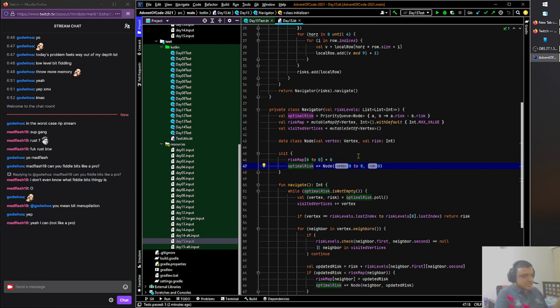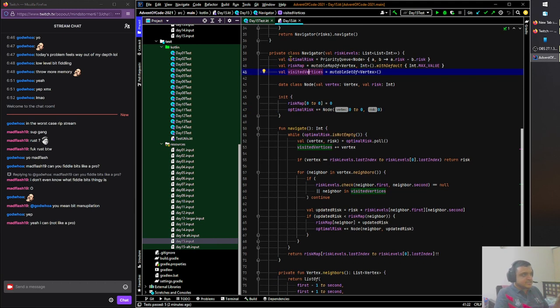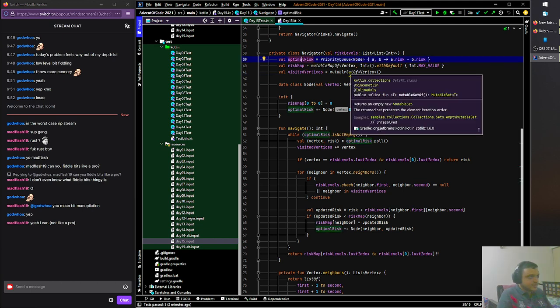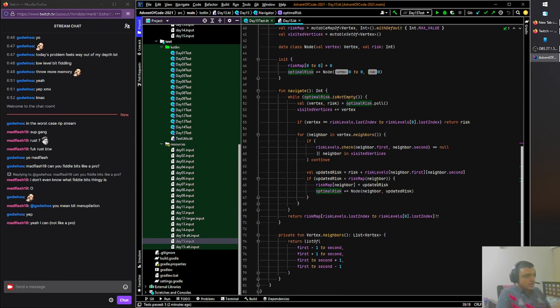We aren't using any nested loops, we aren't using any scans, we aren't using any crap. This is the data structure. This is very interesting, by the way, because I think a lot of people don't actually know how you would implement Dijkstra's in a way that's doable, neatly, right? And the trick here is really that optimal risk. You just keep dumping values into it because the ones which are going to get picked up will bubble to the top.